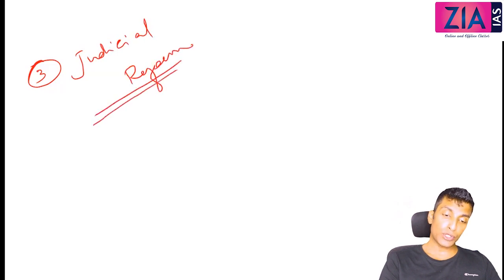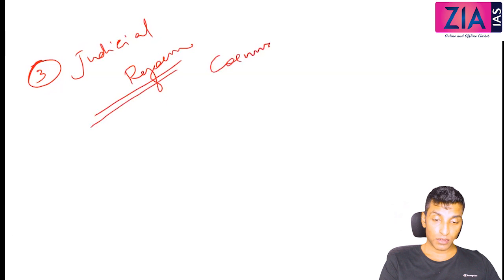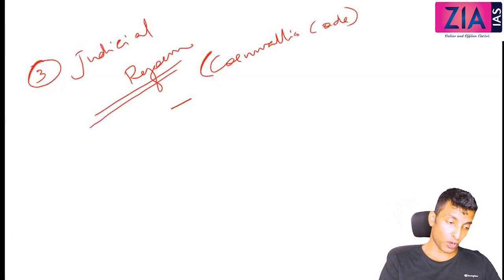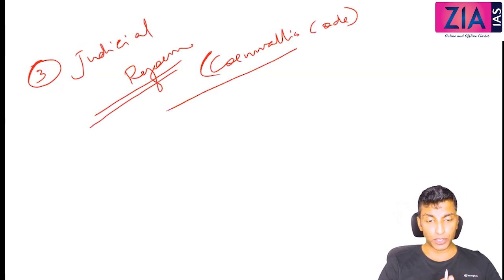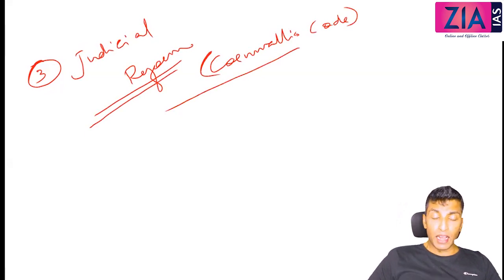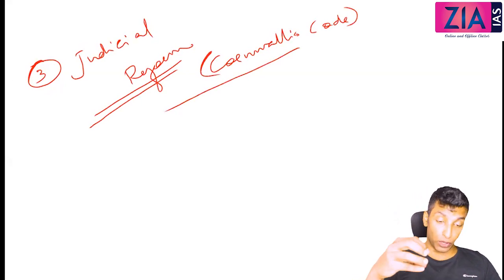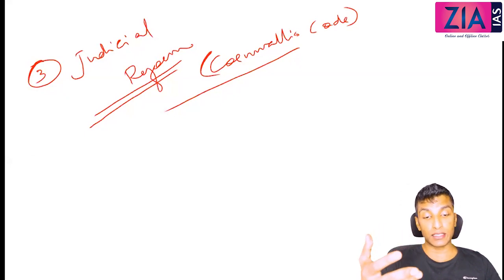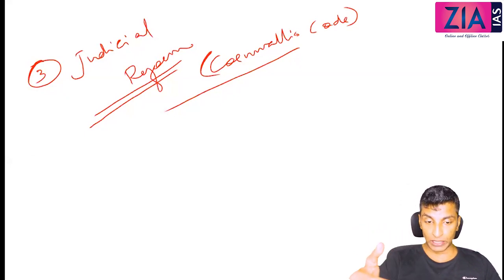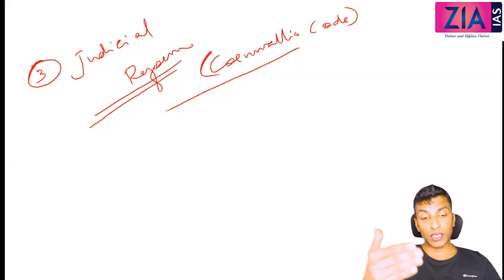It is also known as the Cornwallis Code. So judicial reform or Cornwallis Code. When we discuss judicial reform, till then there were some issues with Indian law, that we have already discussed before also. I have discussed the problem with civil cases, and also the problem with criminal cases. When the Britishers came to India, they were not for the trial of their cases. I have discussed that the Supreme Court was established for the trial of Europeans also. So the laws are totally different.